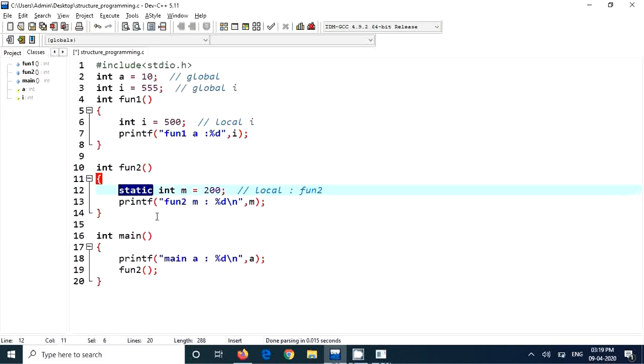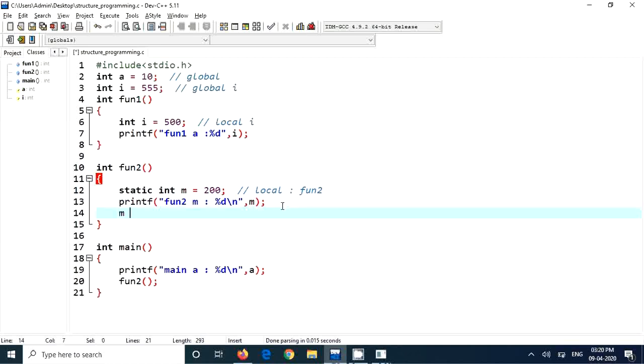But if you put a static keyword, even after the function is over, memory will not be deallocated; the data will be preserved. That's the meaning. But the scope of m is still inside fun2. Once the fun2 call is over, say for example I'm just giving m equal to 300 here. So print of this call everything. Just comment out this one.